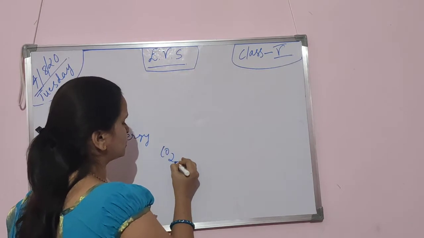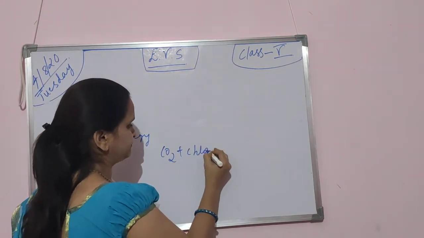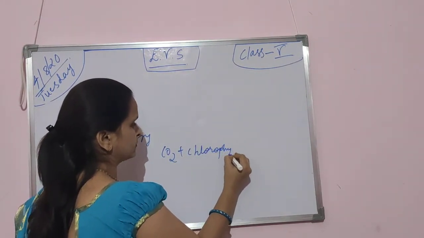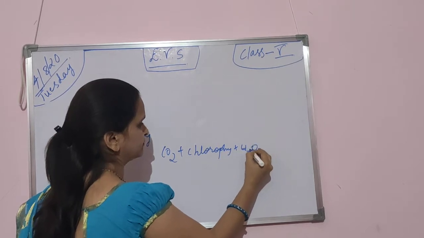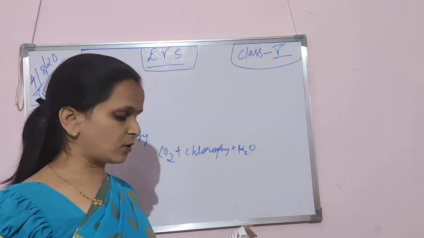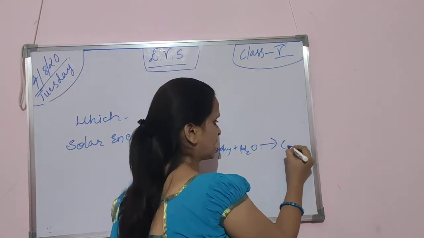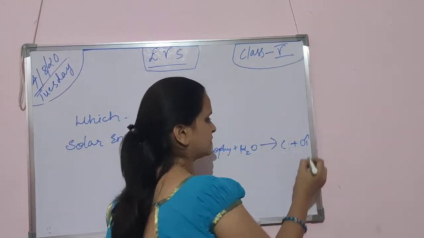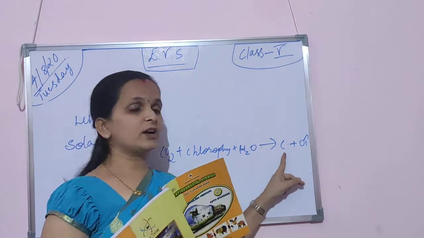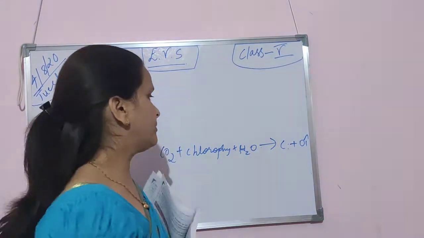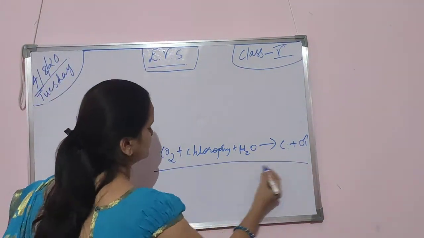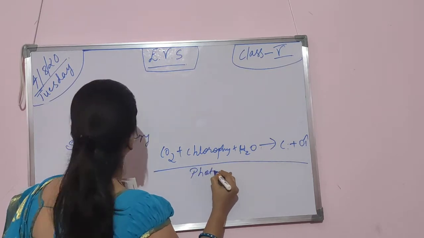They will take CO2 plus water. H2O is nothing but water. With chlorophyll, this process completely gives carbohydrates plus oxygen. This carbohydrate is nothing but the energy. So this is the process of photosynthesis.